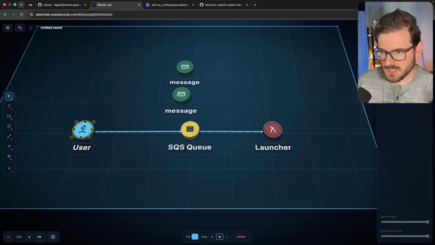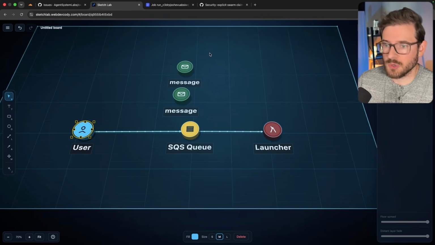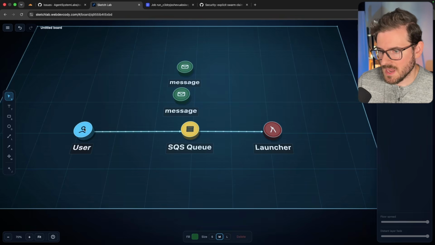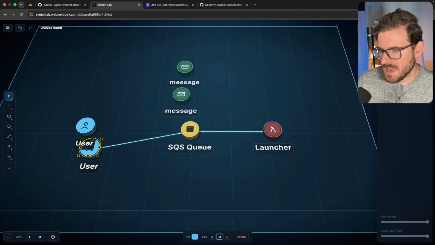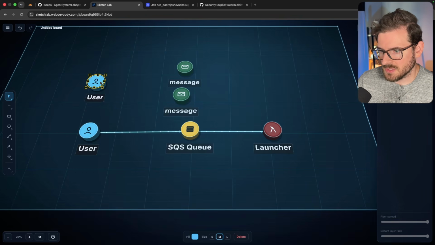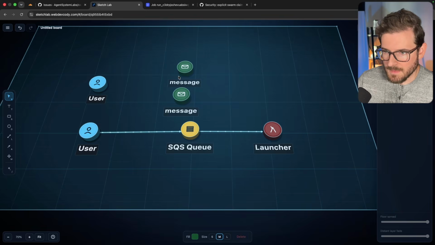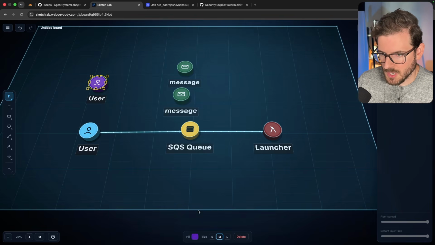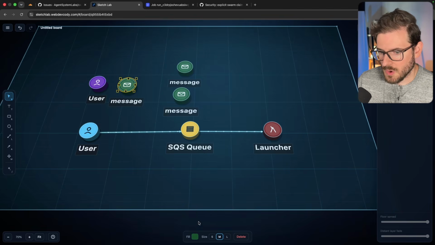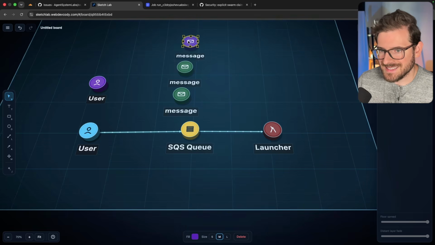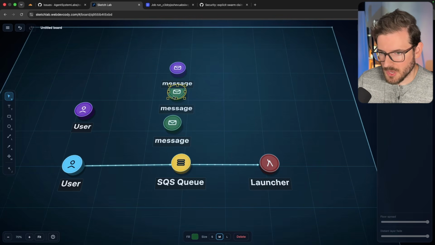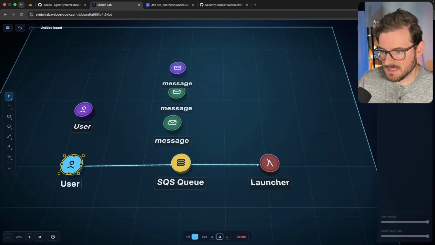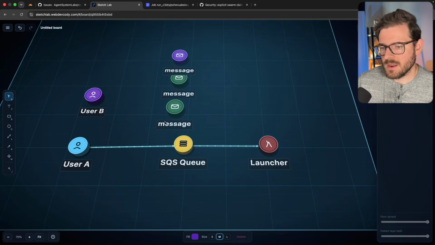And for example, if this is a premium user, they might enqueue 100 agent messages at the same time, which is problematic because now if another user tries to actually use the system and they want to create a message, I'll just go ahead and tag them with a different color like purple, and they make their own message over here, purple. That gets sent to the back of the queue. So these 100 messages from user A, it's going to take up the entire capacity of the system. So I needed to figure out a way to have a nice fair distribution of these messages.